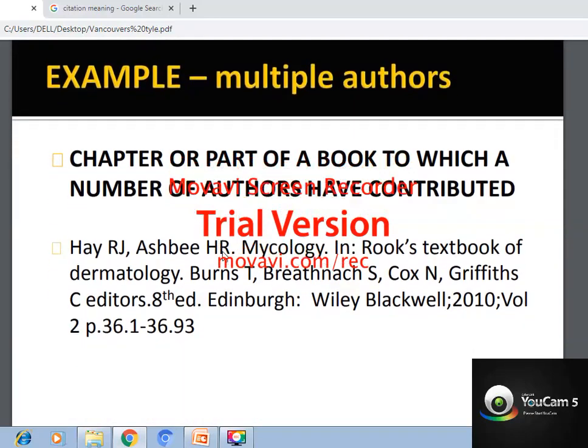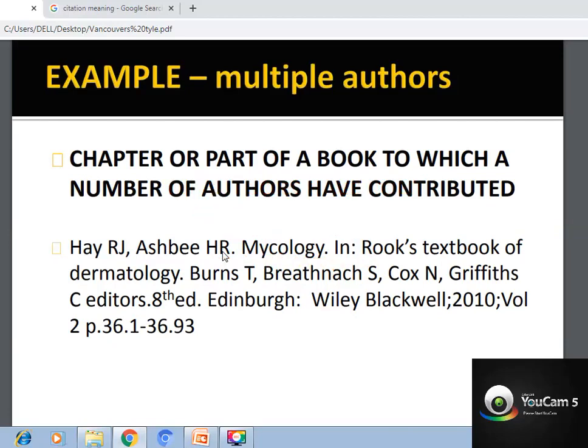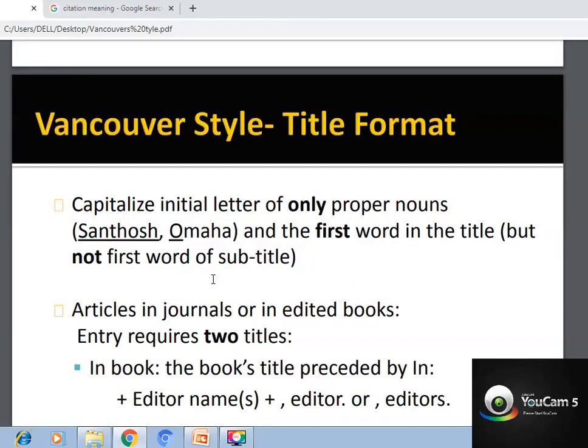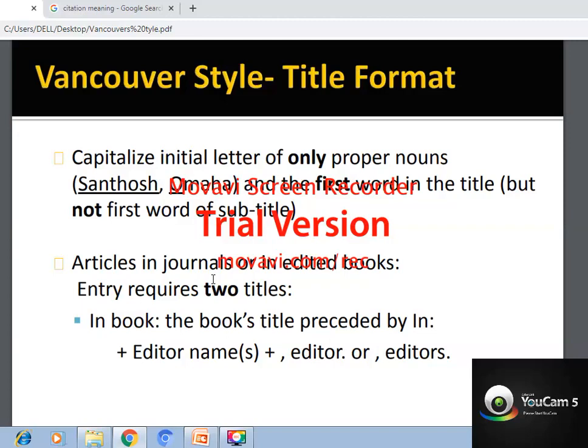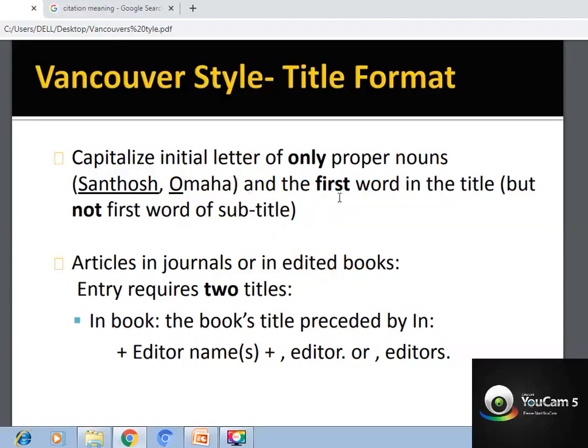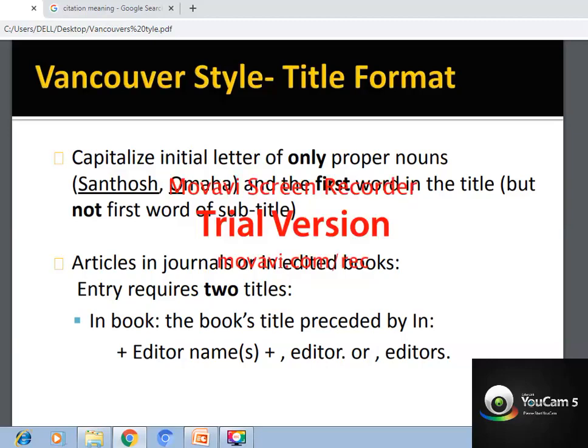So next one is multiple authors. You should mention only the contributed authors. Okay, don't write so much. Then capitalize initial letters. When you write titles, capitalize only the initial letter of proper nouns. For example, Santosh, Omaha. So S and O you can capitalize, but not all the others.